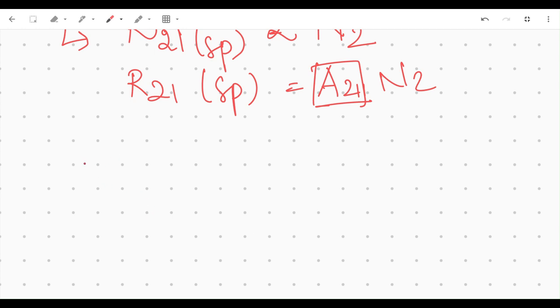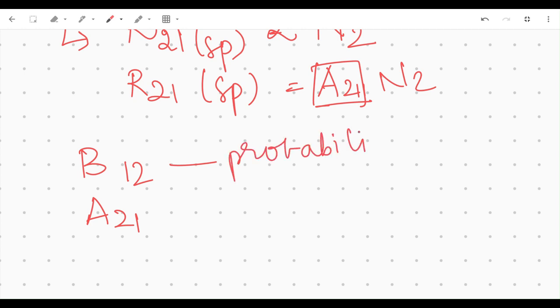Let us now state this formally in terms of B12 and A21, which is all we've seen till now. B12 is the probability of absorption transition per unit time. A21 is the probability of spontaneous emission transition per unit time. And of course, you can guess B21 is the probability of stimulated emission transition per unit time.